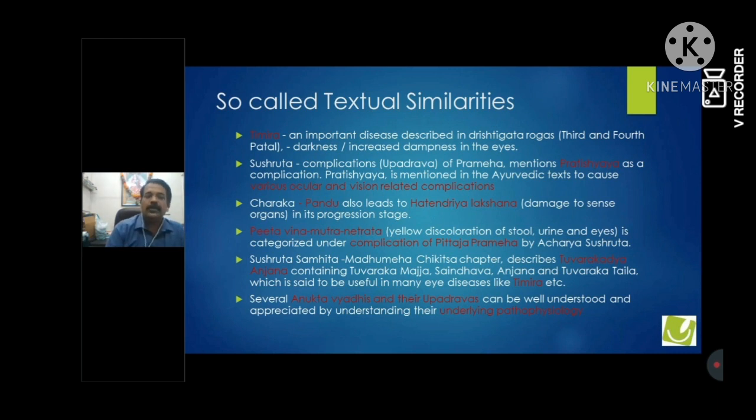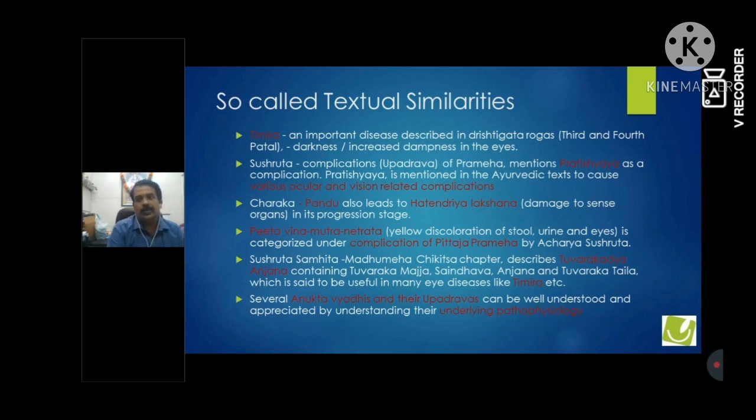Second, in Sushruta, Pratishay is called an Upadrava of Prameha. In Pratishay also there is blood and a complication which has been mentioned. Then Charak in Pandu mentions Hatendriya Lakshan. Indriya Hatha, that means Indriya Nash, is one of the symptoms mentioned in Pandu. So here also there is Chakshundriya Nash, so we can correlate with Pandu.